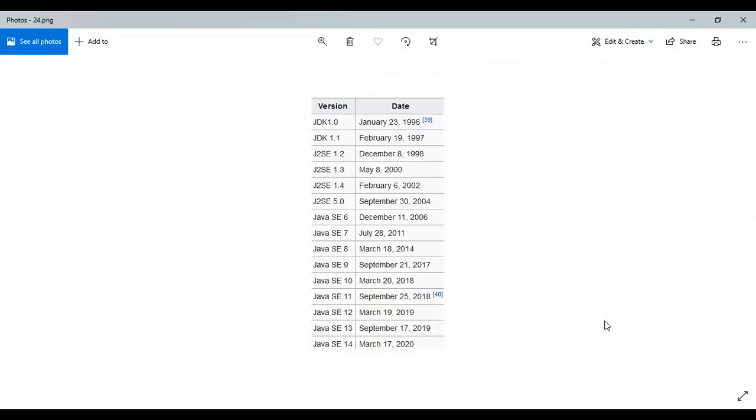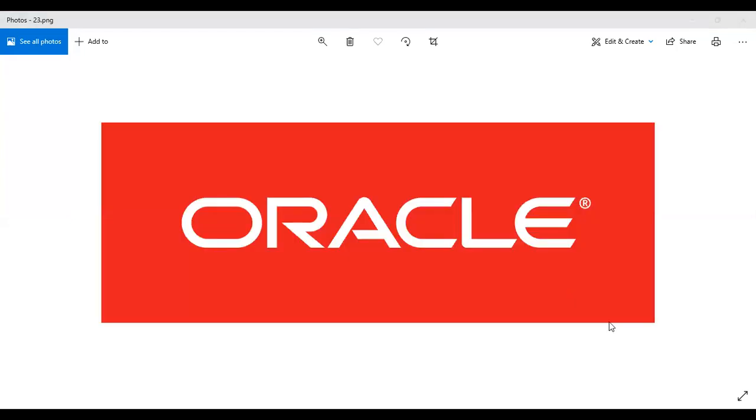So this is that Oracle company. Let me show you this. It's not taking. Let me get back to the screen. Something went wrong. So this is the company, the Oracle Corporation. So they acquired this language. Only the developers who are working in this company can contribute to this particular Java language.